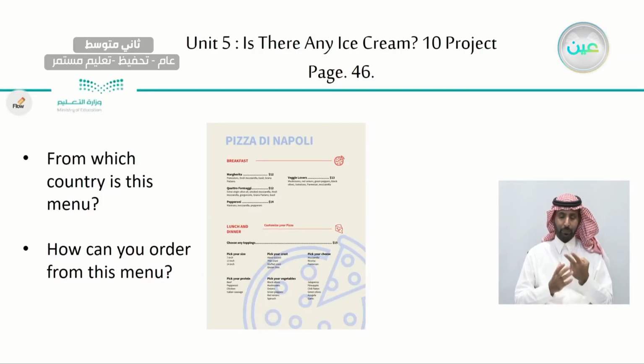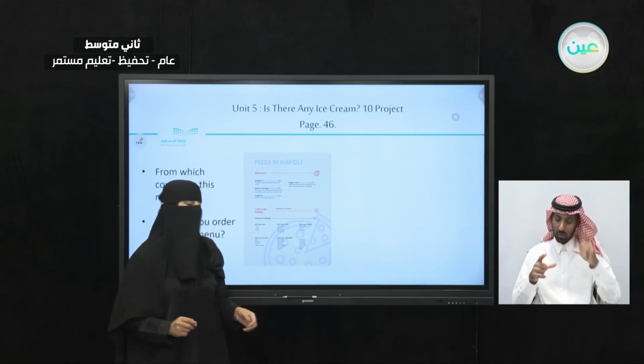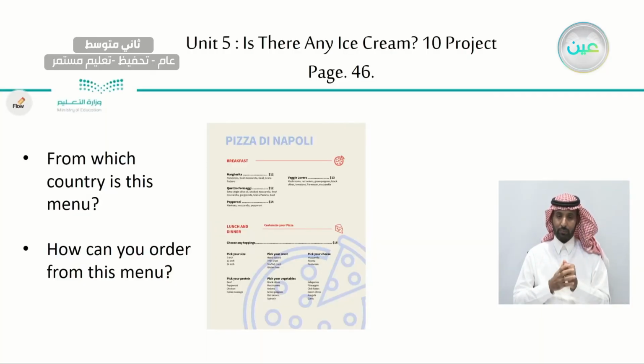Now here we have breakfast. For breakfast we have all these kinds of pizza. And for lunch and dinner there are also kinds of pizza, but they're different from the ones for breakfast. But here there's something special. For lunch you're going to pick the size of the pizza, and then you're going to pick the crust of the pizza. Do you want a thin crust, a thick crust? You can choose your preferences. And you can pick your cheese. Here we have 3 kinds of cheese. You can choose mozzarella, ricotta, or parmesan. These are kinds of cheese.